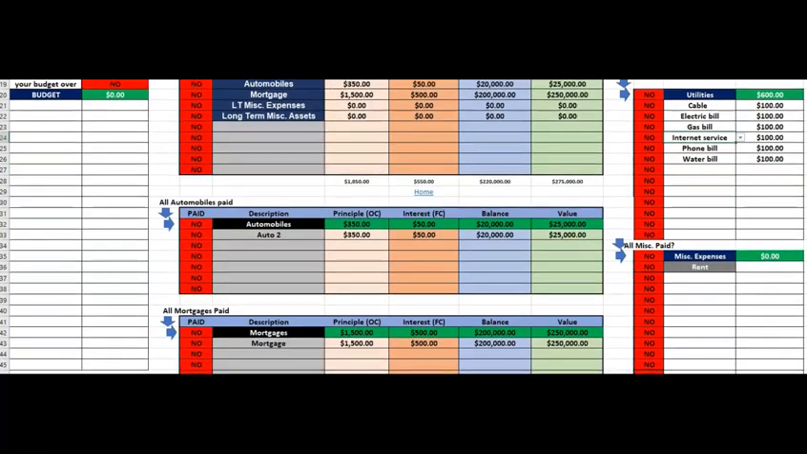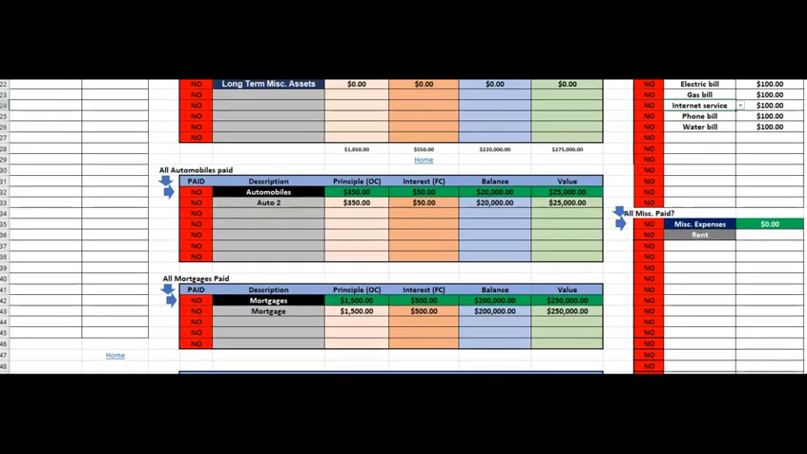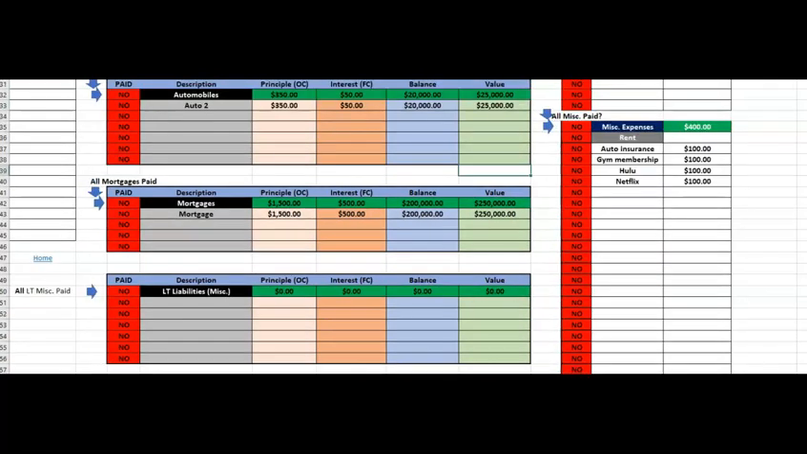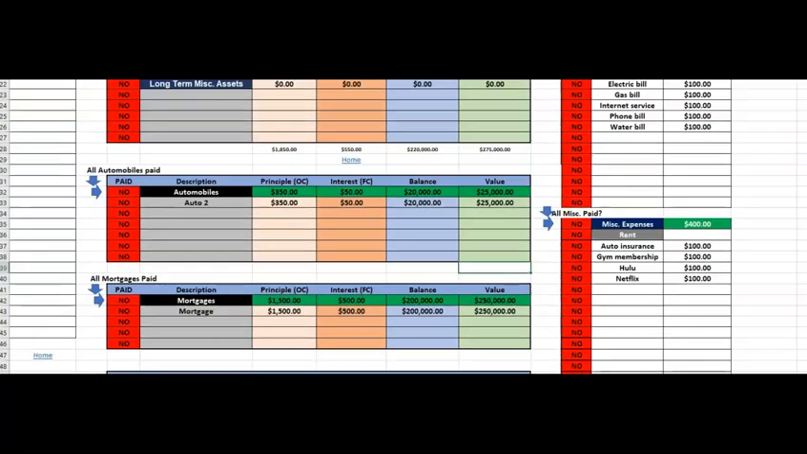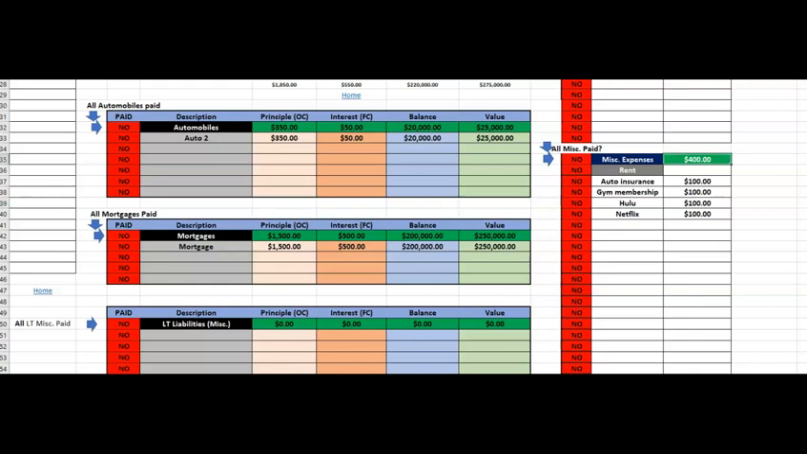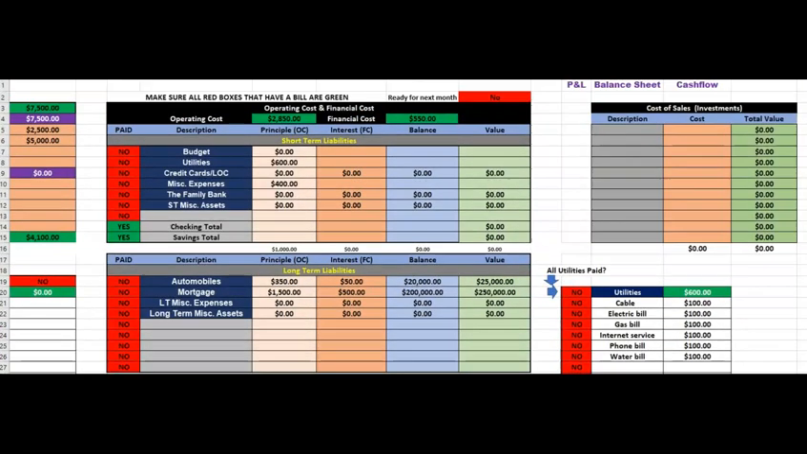So now let's go to some miscellaneous expenses. I put in here auto insurance, gym membership, Hulu, Netflix, and on this one I added a lot of extra space, because there's been a couple of people I've been working with, and I've never seen so many bills in my life. So in order not to run out, there's extra space on these to put as much as you want. Gives us our miscellaneous expense total here. So far we have 4,100 in cash flow.